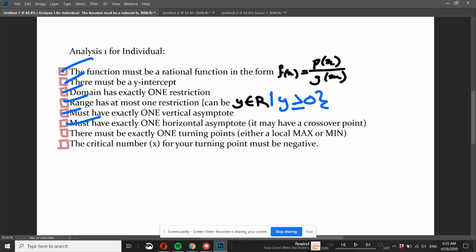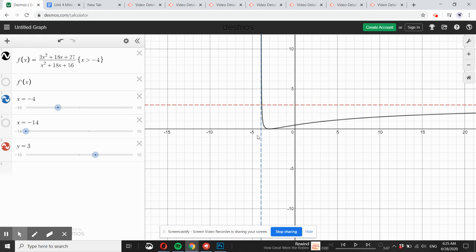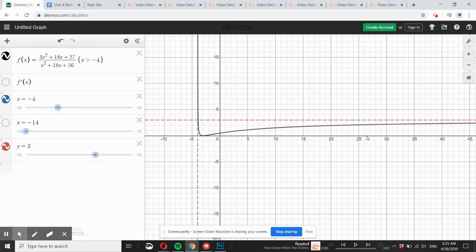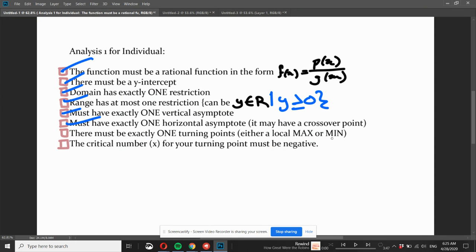And then there must be exactly one turning point. As you can tell, once the restriction is applied, we have exactly one turning point. There will be no other because this end tends towards this asymptote. So there can only be one local minimum, and that local minimum also just happens to be our absolute minimum.